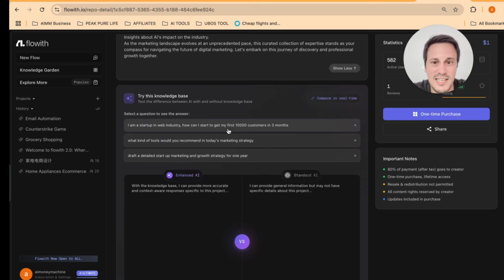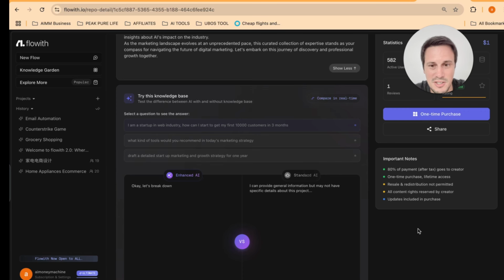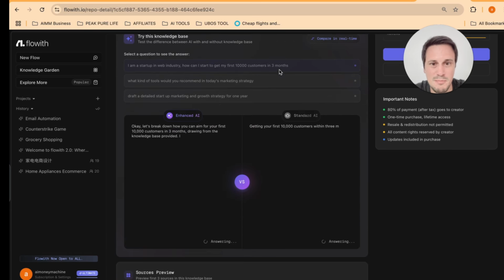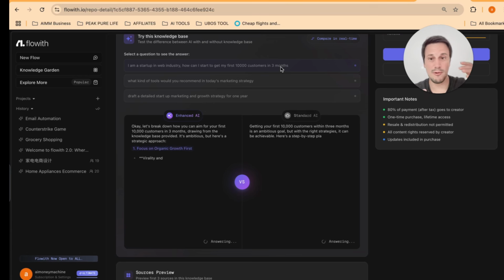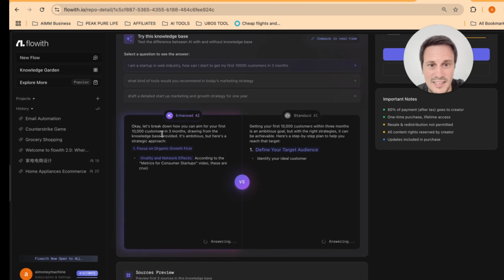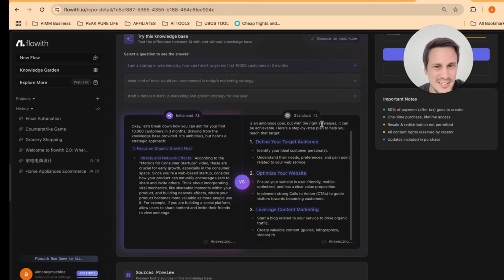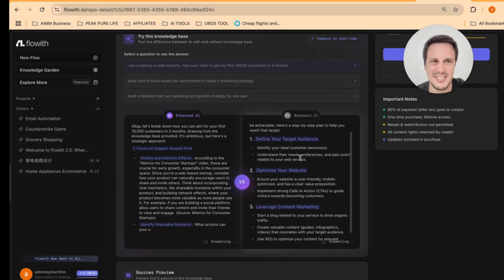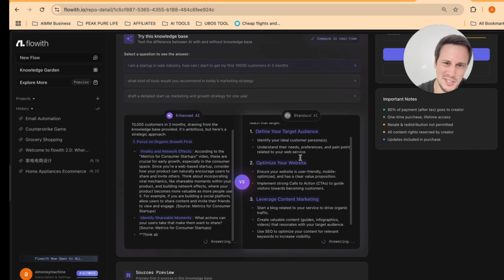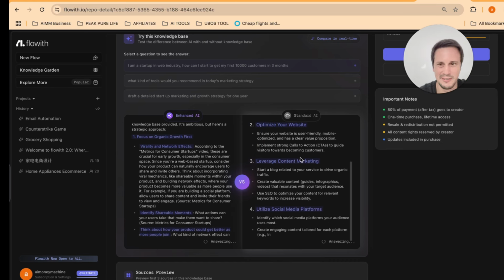How can I start to get my first 10,000 customers in 3 months? So we can put this prompt in and then see how the enhanced AI compares to just a standard AI. And look at the difference in quality here. The standard AI is saying all the simple stuff like, define your target audience, optimize your website, blah, blah, blah.